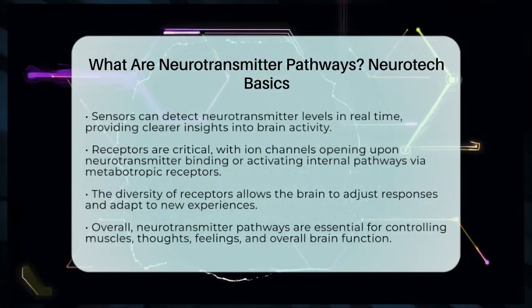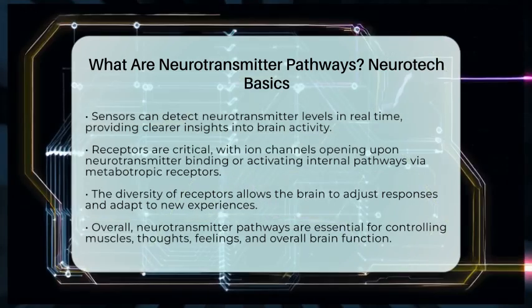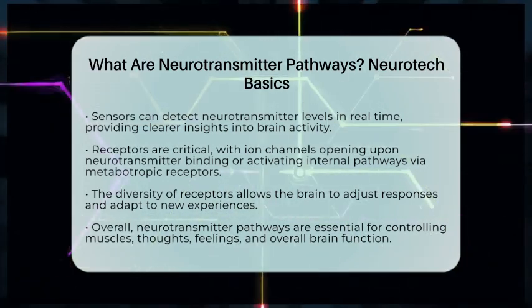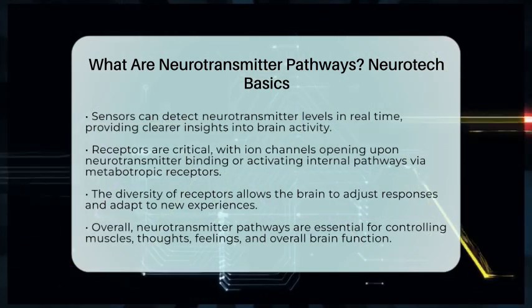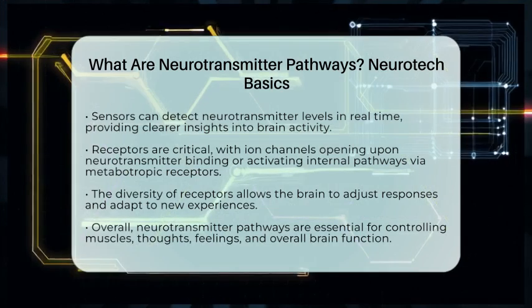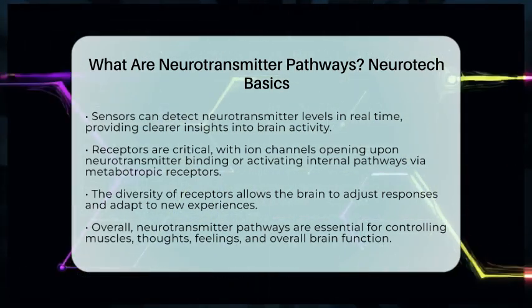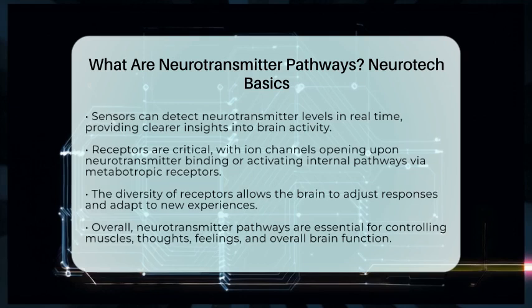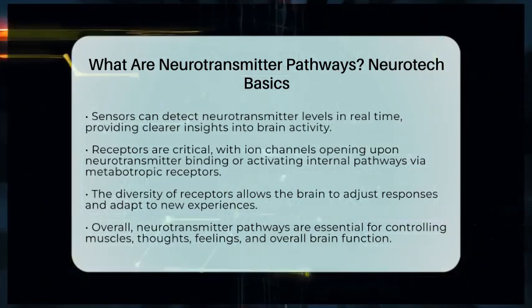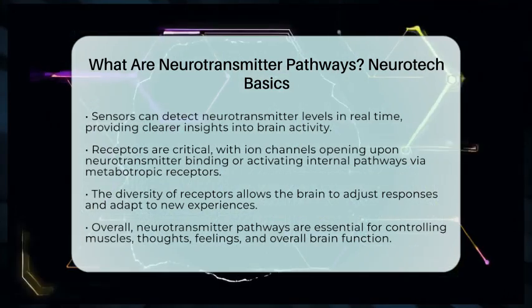Receptors are the key to how neurotransmitters work. Some receptors are ion channels that open directly when a neurotransmitter binds, allowing ions to flow in or out of the cell. Others are metabotropic receptors that activate internal signaling pathways, which can change how the neuron responds over time. The diversity of receptors allows the brain to fine-tune its responses and adapt to new experiences.